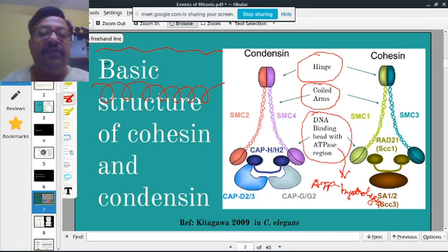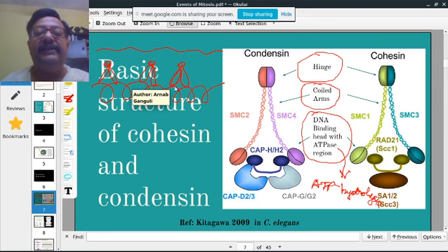So if I draw the condensin like this, this is one condensin molecule, it's holding the two strands together. There's a second strand which I am drawing. It's holding another strand together like this. So this long strand is condensed like this.